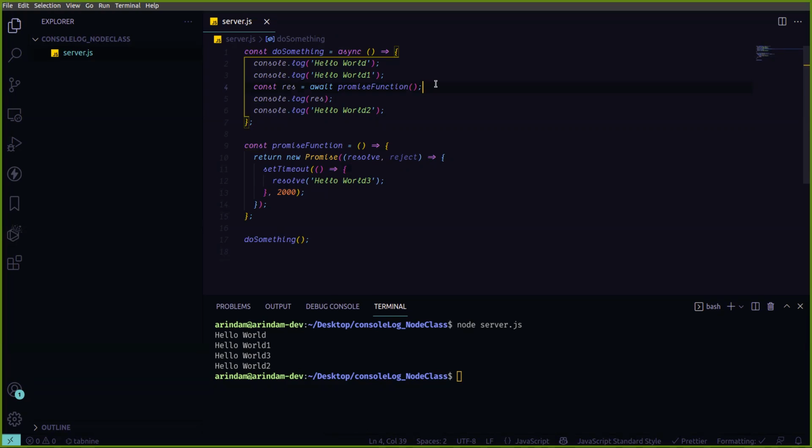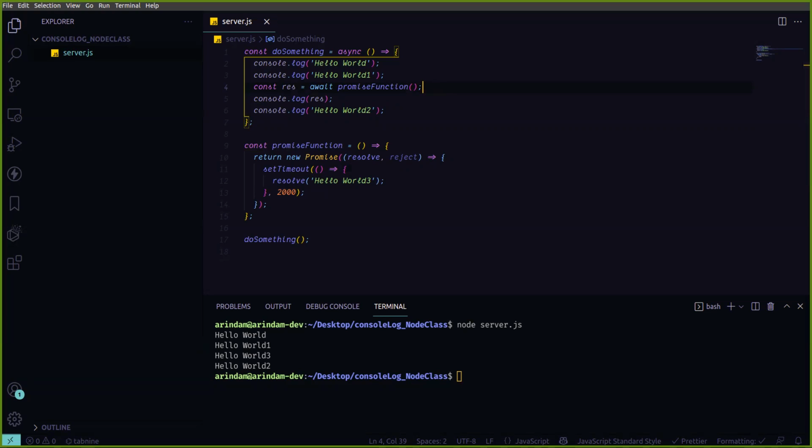If the API is giving a 200 success response, then what will you do? You will resolve it. If that API has any error like 500 or 400, you need to reject that promise. So when that rejection comes, what will you do? Like that, you need to create your promise methods. Got it, everyone?